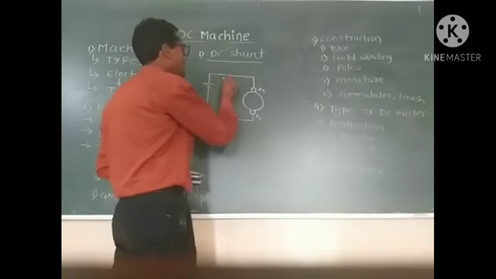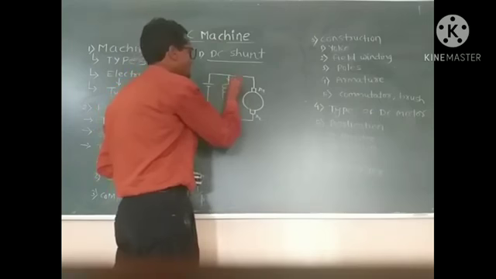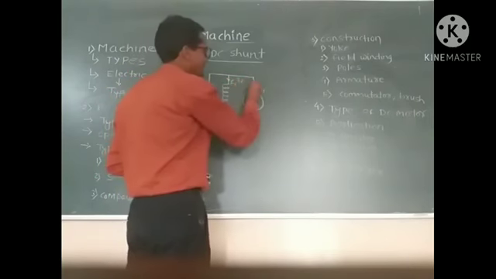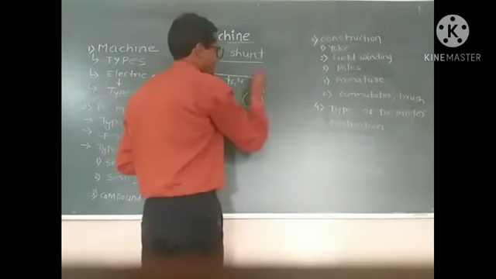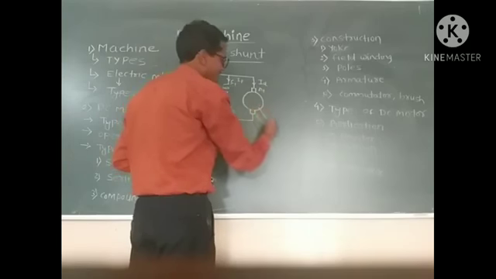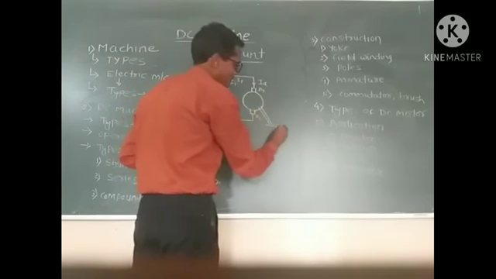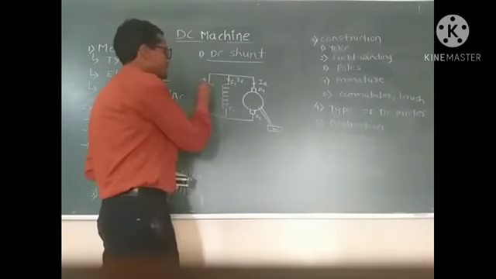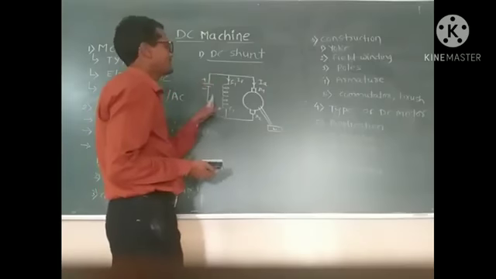Here the current flowing through the field winding is called IF, and the current flowing through the armature winding is called IA, and this is the load connected to the armature, denoted by L. This is the circuit diagram of the DC shunt motor.